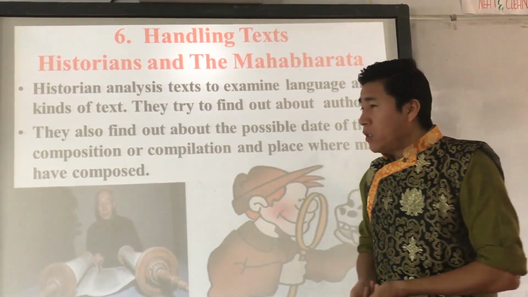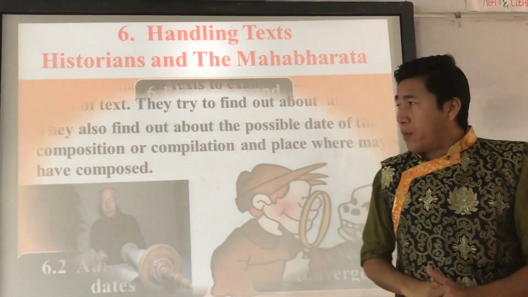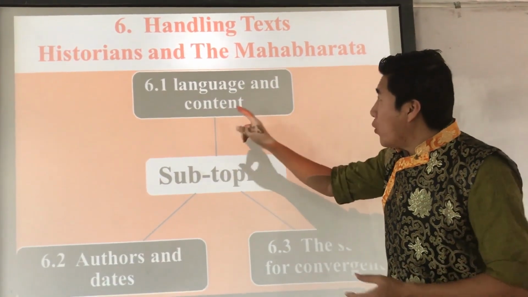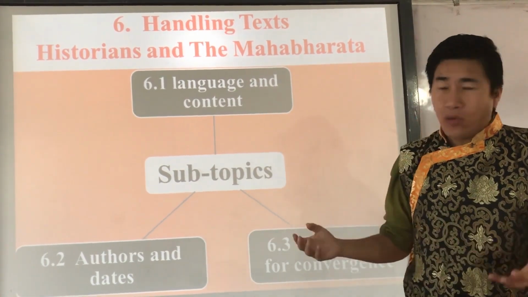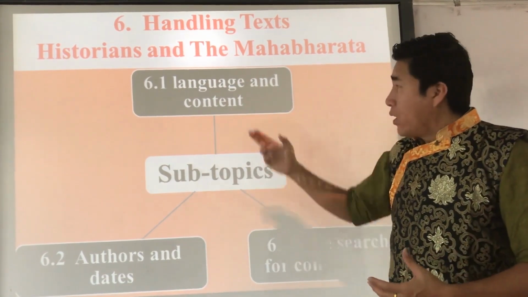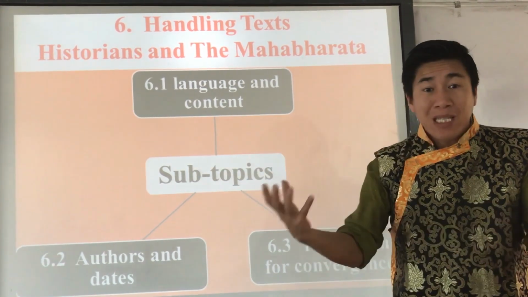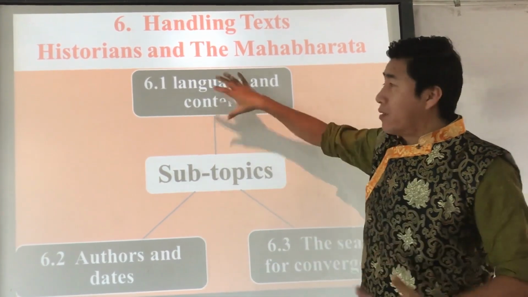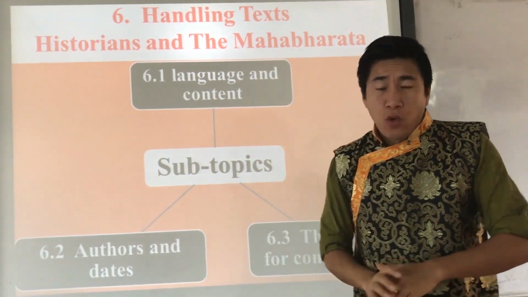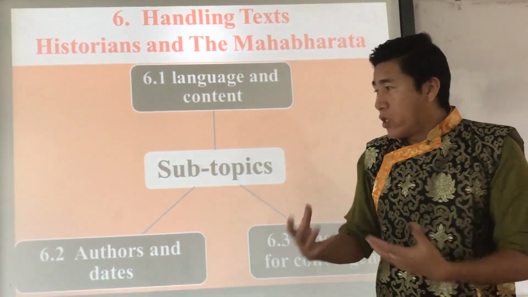Understood? So within point number 6 of chapter number 3, we have 3 subtopics that we are going to discuss. The first, 6.1, Language and Content. As I told you, in which language was the Mahabharata written? Not only that, the content of the Mahabharata, the synopsis, the different kinds of sections of the Mahabharata. How many sections were there? We need to learn in this topic. Understood? And 6.2, Author and Date. Who wrote the Mahabharata, and on which date was it composed? We need to study that.